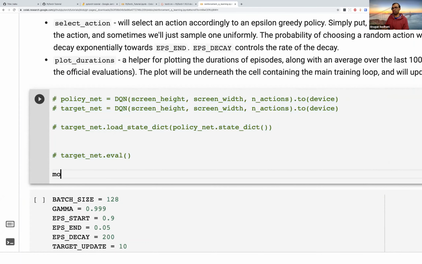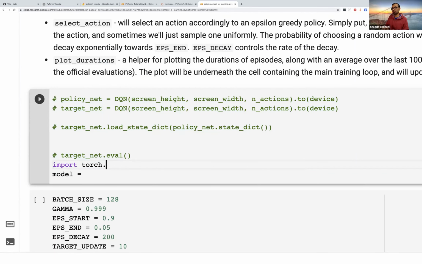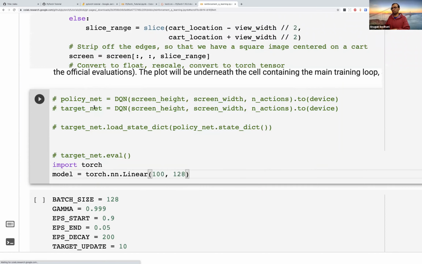Let's define a simple model. Import torch.nn, import torch. Let's define a model torch.nn.Linear of the shape 100, 128. So I've got a model here.